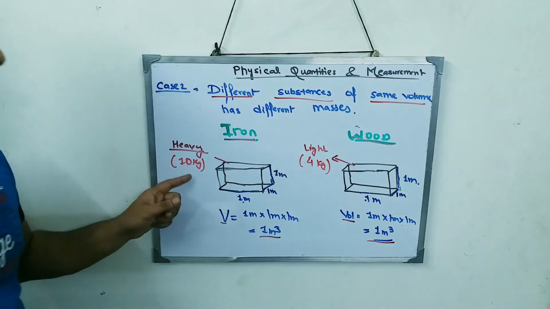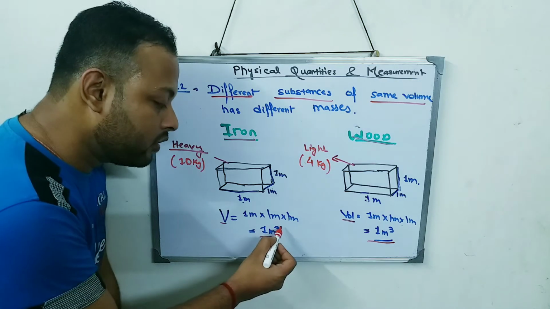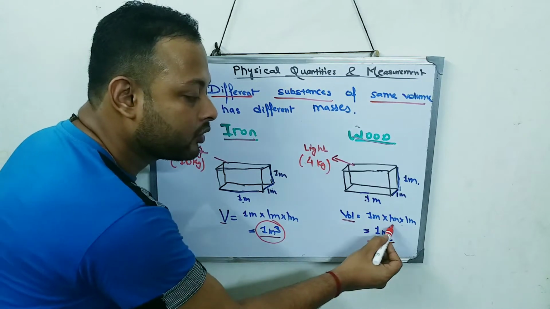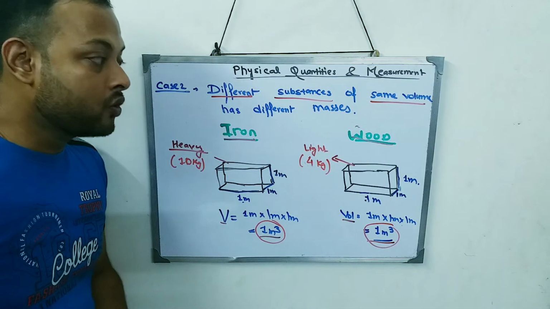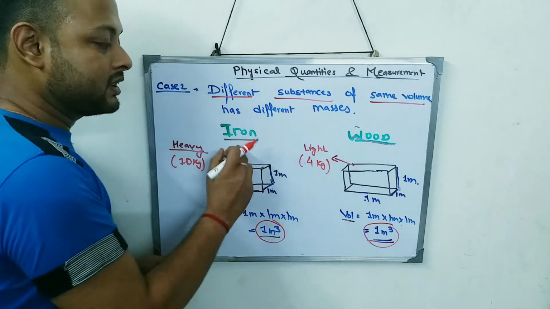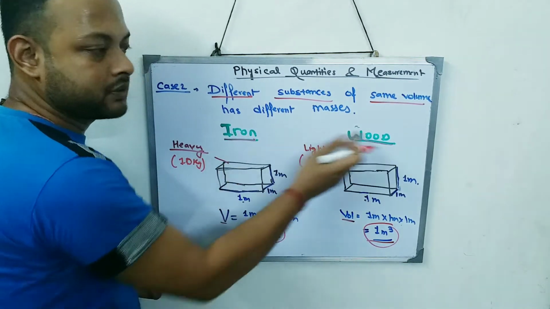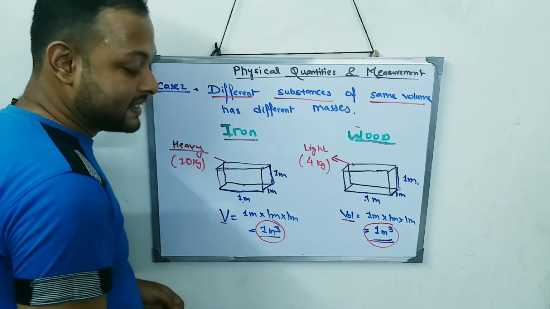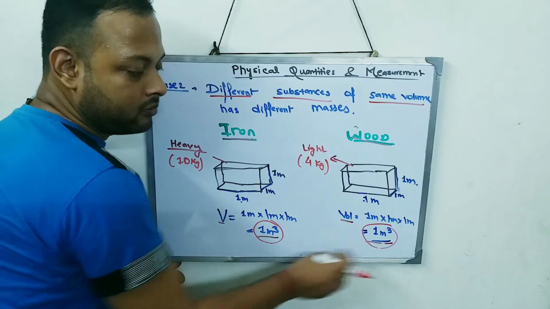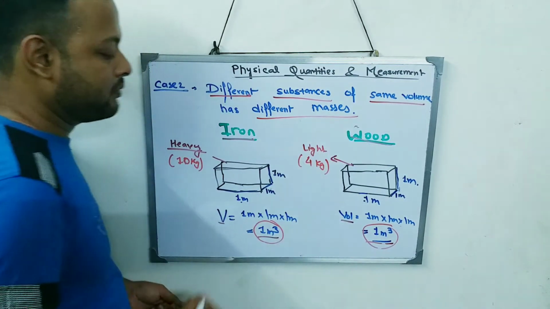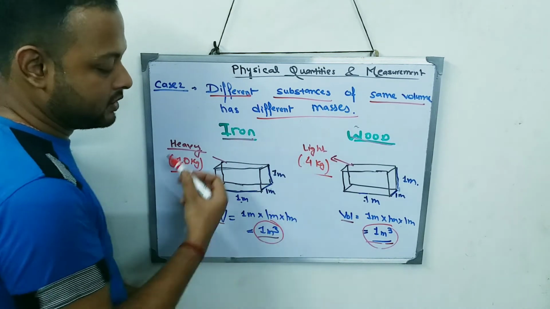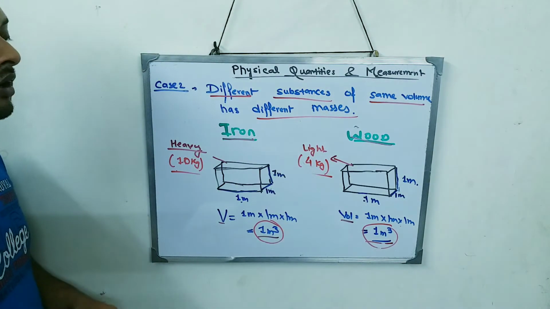So this is heavy, this is light, but both of them have the same volume. Different substances, iron and wood, of the same volume have different masses. One is 10 kg, another is 4 kg.